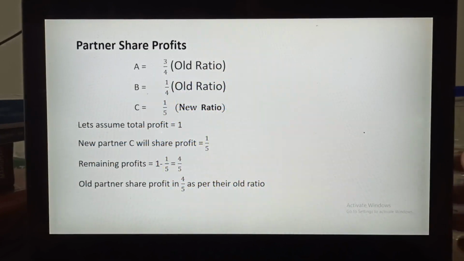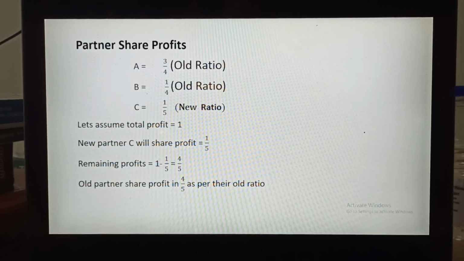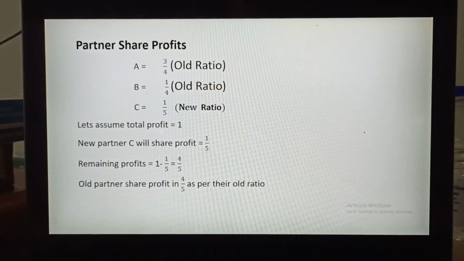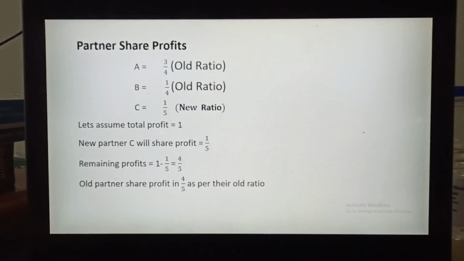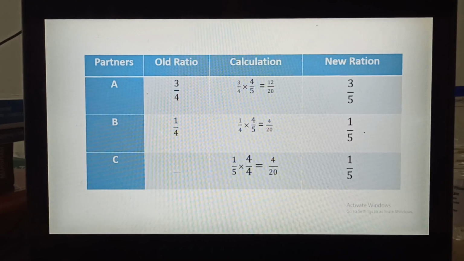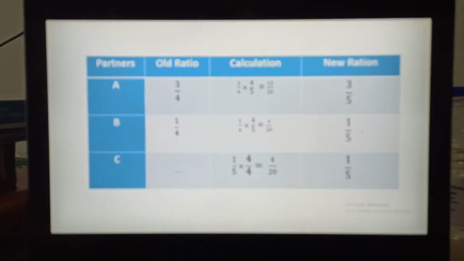Then old partners share profit in the ratio of 4/5 as per their old ratio. How much profit? 4/5, because 1/5 has already been taken by new partner C. The remaining 4/5 will be distributed among them. Let's see how you will distribute. Old ratio is given.